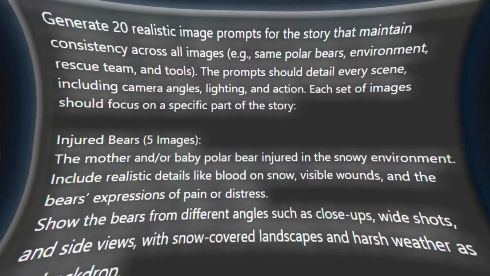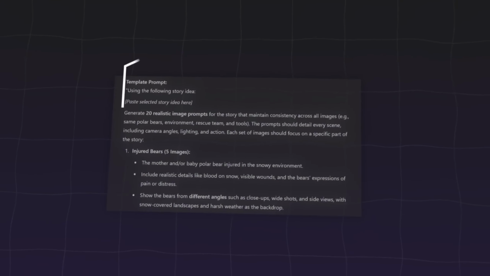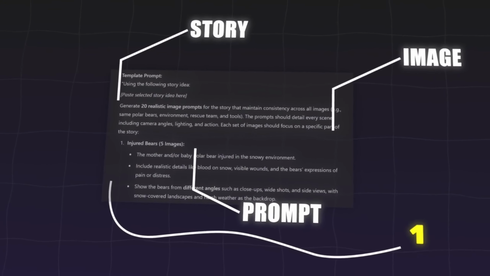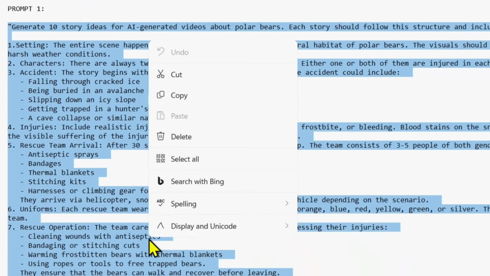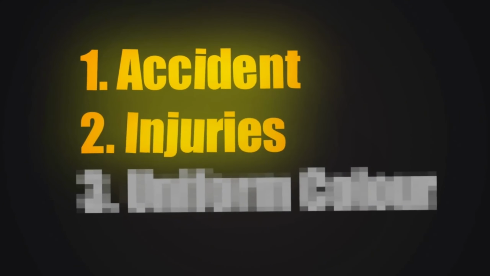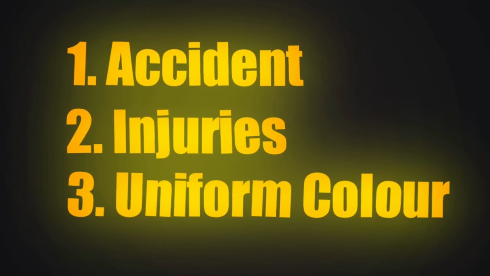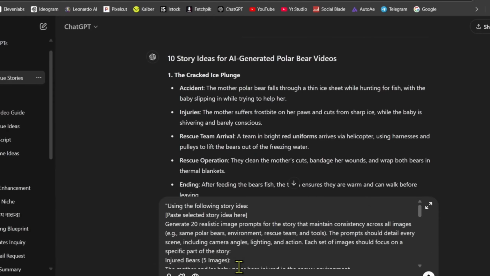So then I thought, if it's gonna take hours to generate prompts for all these stories and images, what's the point? So I put in a bit more effort and created 2 different prompts that you can use to generate unlimited story-related images and everything else in under a minute. First, you need to copy this first prompt from my Discord server, but we're not generating anything just yet. This prompt will give you ideas about how the accident will happen, where the injuries will be seen, and the rescue team's uniform color. Now just copy the second prompt from Discord and paste it into ChatGPT.